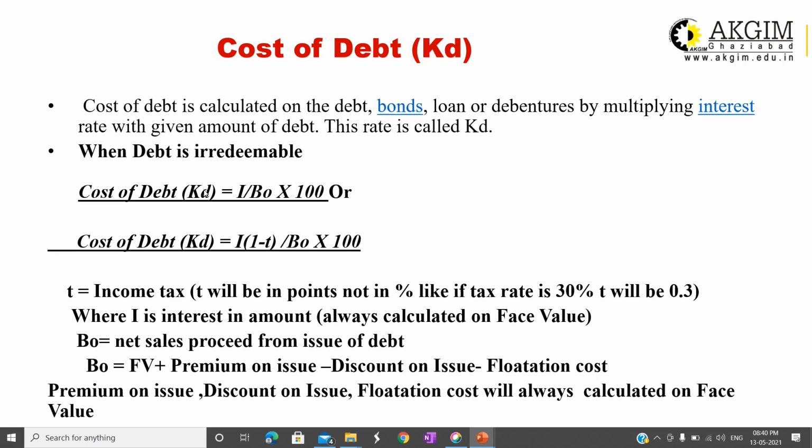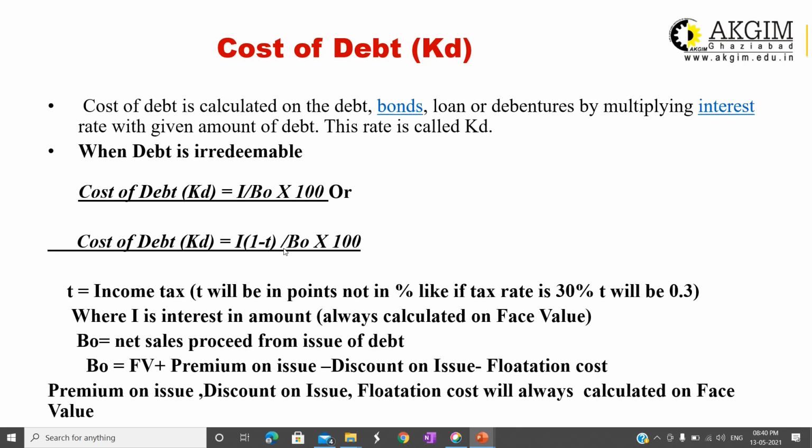So what are the notations? KD is cost of debt, I is the rate of interest, B naught is the net sale proceeds from the issue of debt. If there is income tax, and the rate of income tax is given in the question, then what happens? It becomes I into (1 minus T) divided by B naught, multiplied by 100. This will change, right? So in 1 minus T, T is equal to the tax rate.